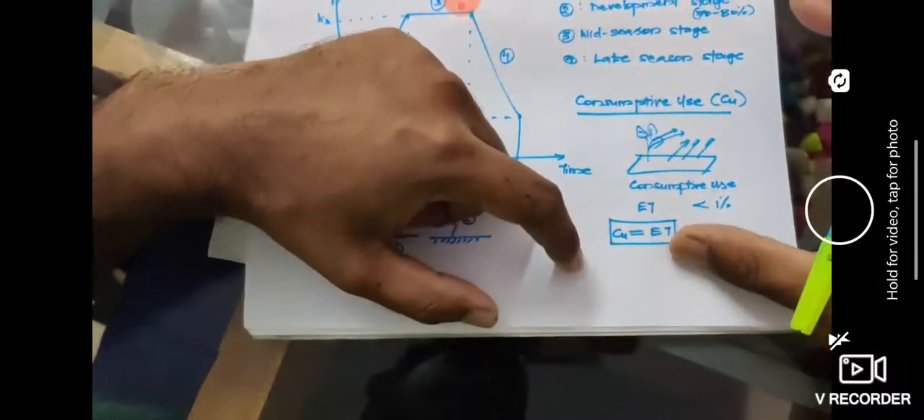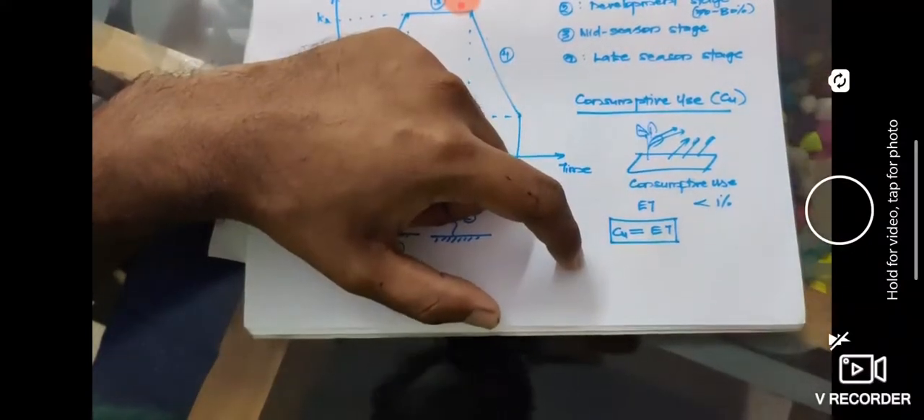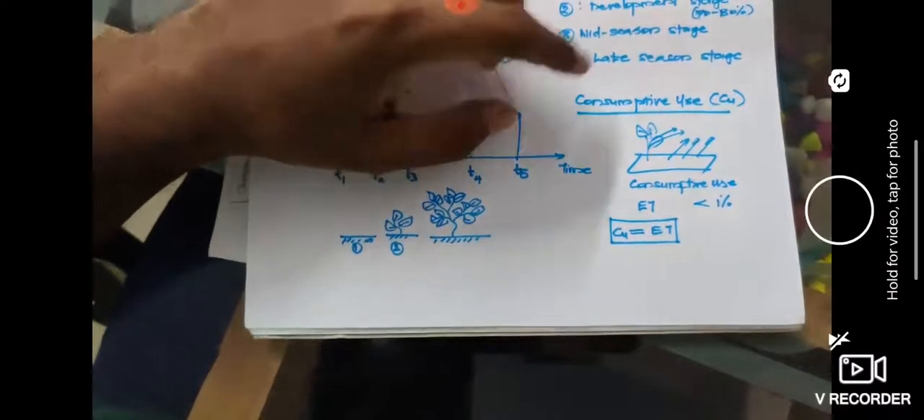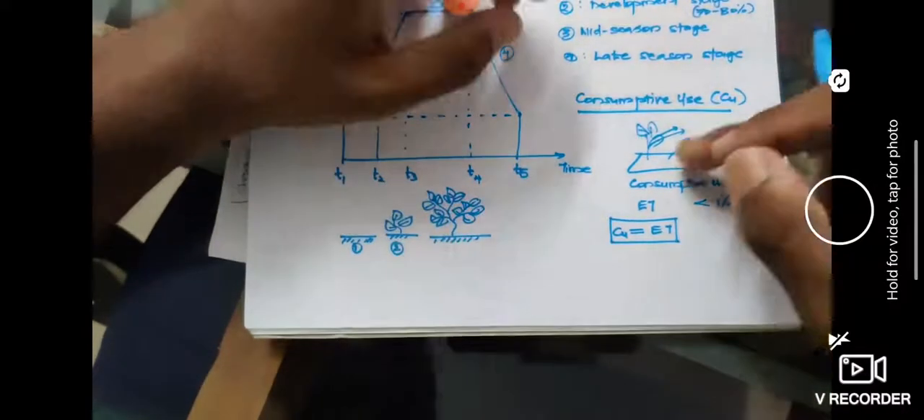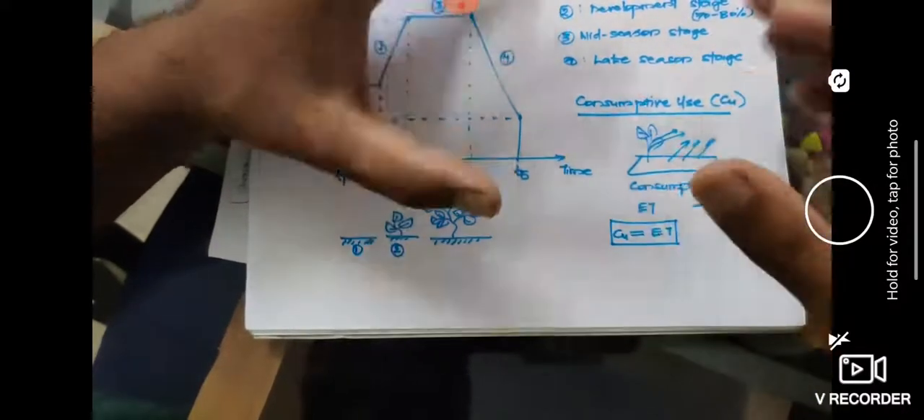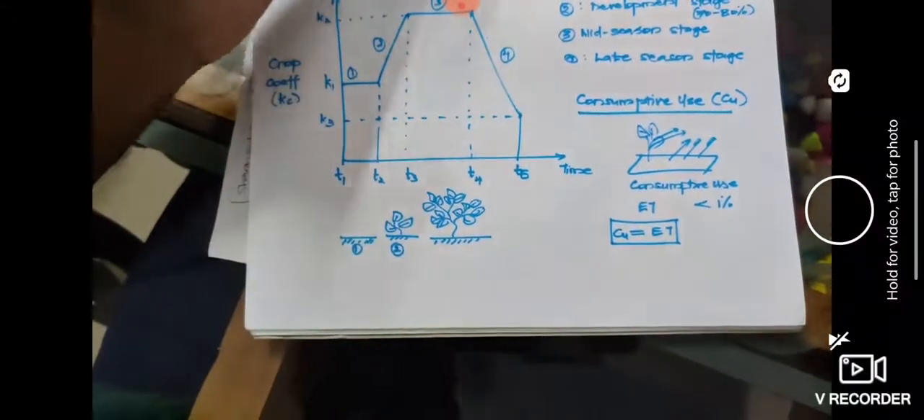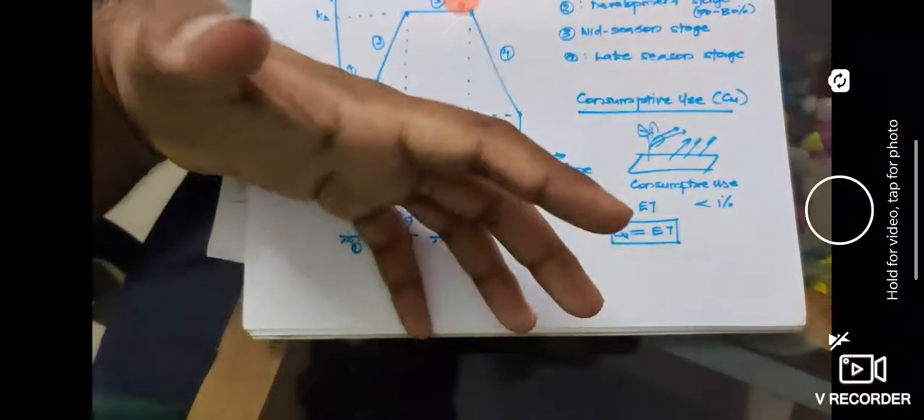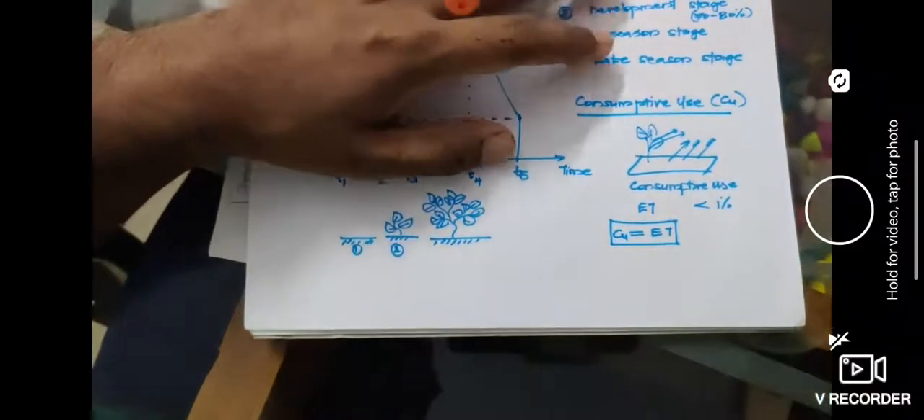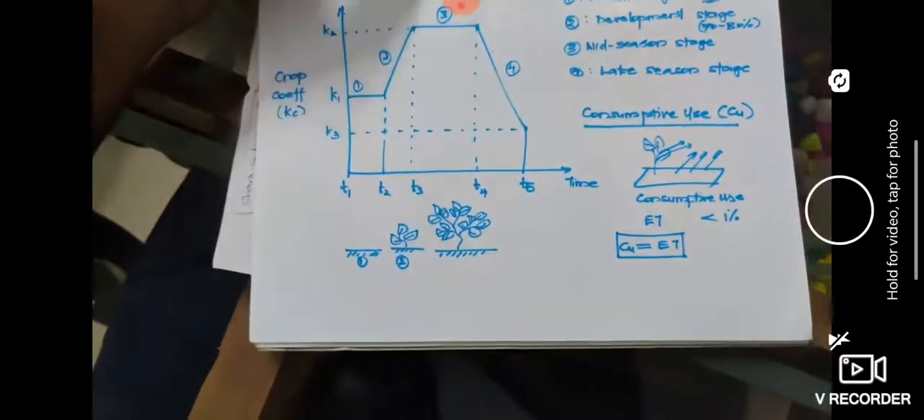Evapotranspiration means the total effect of evaporation and transpiration. Consumptive use means the total amount of water that is required for the metabolic activities of the plant. So though both are different in concept, the mathematical value will be more or less the same. That's why we are mathematically equating consumptive use and evapotranspiration.